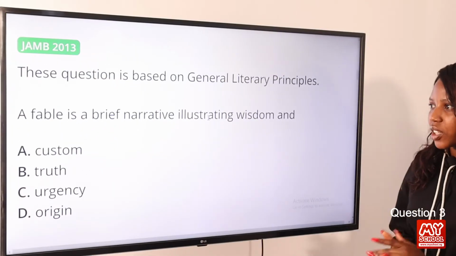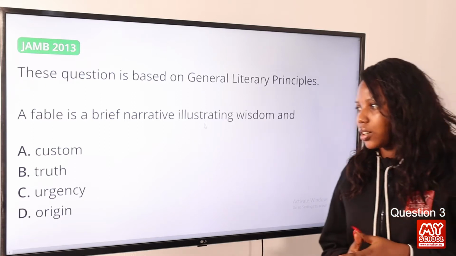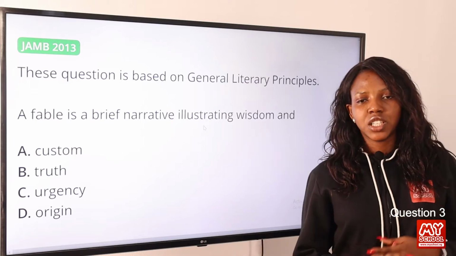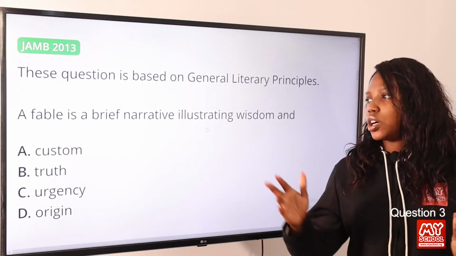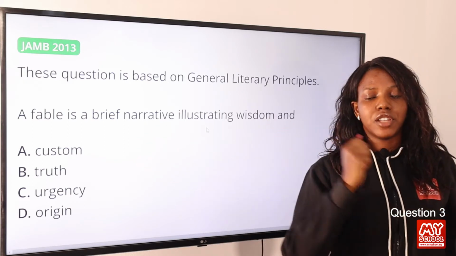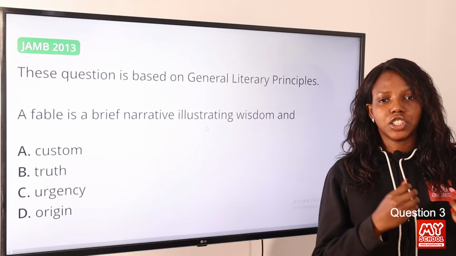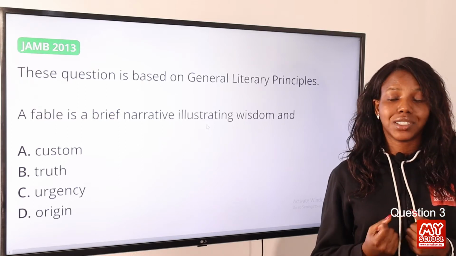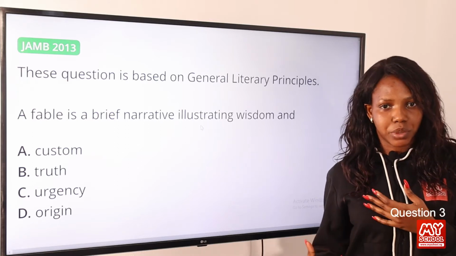Question 3. A fable is a brief narrative illustrating wisdom and dash. Option A, custom, option B, truth, option C, urgency, option D, origin. The answer to this question is custom. Now, first and foremost, a fable is a narrative. It features legendary creatures, plants, natural forces, and animals, and all of these behave or act like human beings.